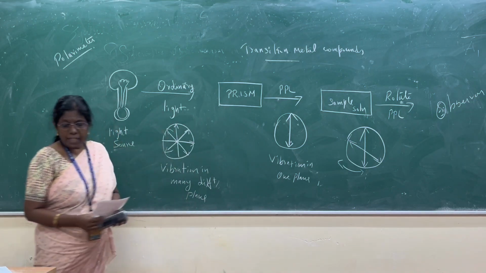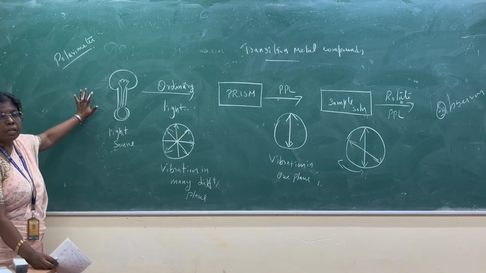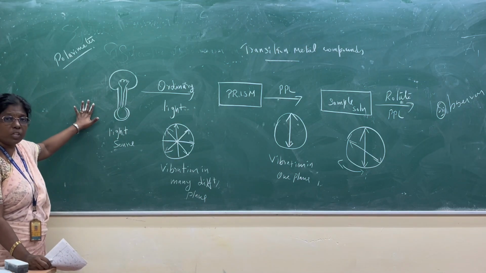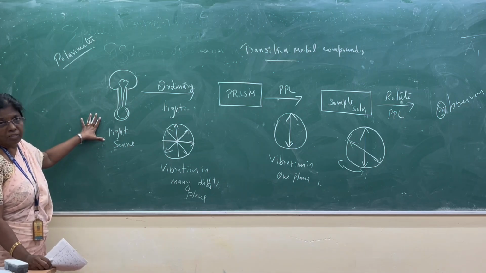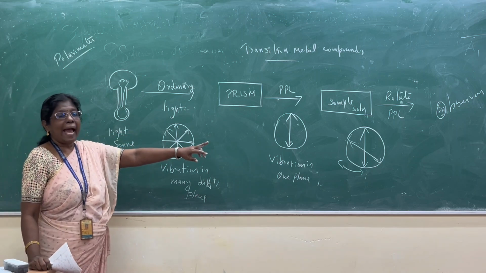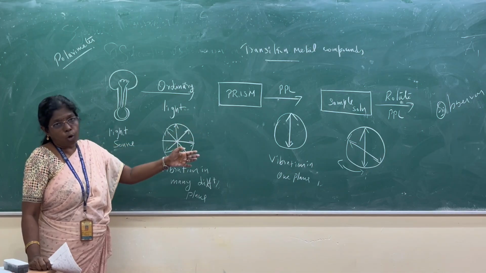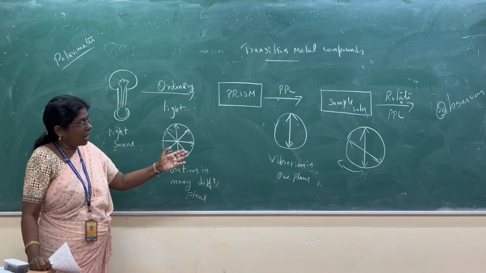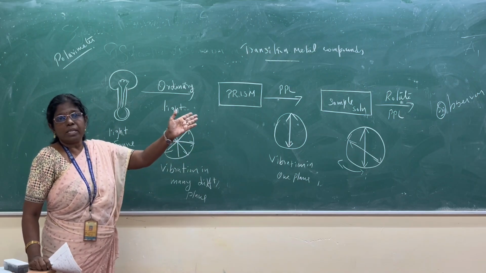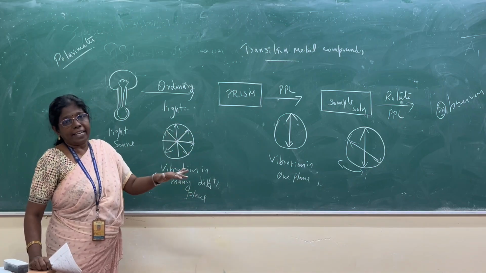This is called a polarimeter. A polarimeter measures the optical activity of the compound, whether it is rotating clockwise or anti-clockwise. Rotating clockwise is called dextro-rotatory, the positive side, whereas rotating anti-clockwise, to the left side, is called levo-rotatory, the negative side.